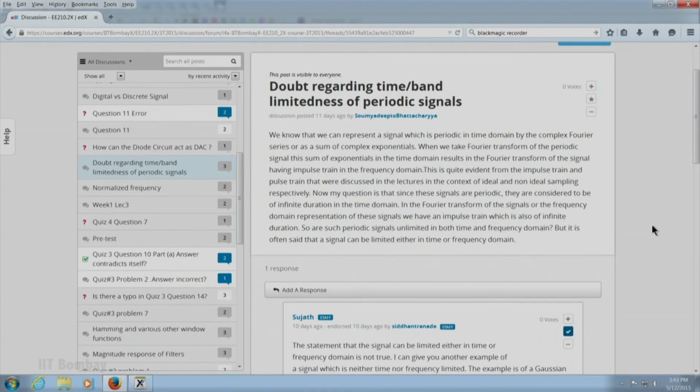I also see a very interesting question posed by Saumya Deepto Bhattacharya, and in a nutshell the question says, is it that a signal has to be limited in time or in frequency? So, there are subtle points here. A signal may be unlimited in both. So, the Gaussian signal, for example, is unlimited in both domains. A signal could be limited in one, but then it cannot be limited in the other. So, what cannot happen is the signal is limited both in time and frequency, that is not possible, but it could be limited in one and unlimited in the other, that is possible.